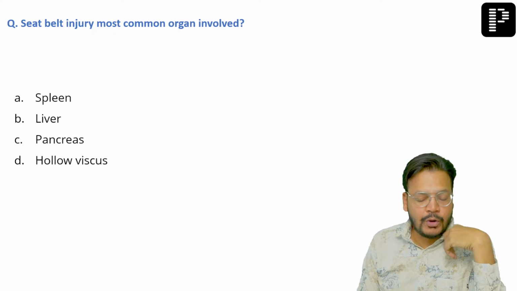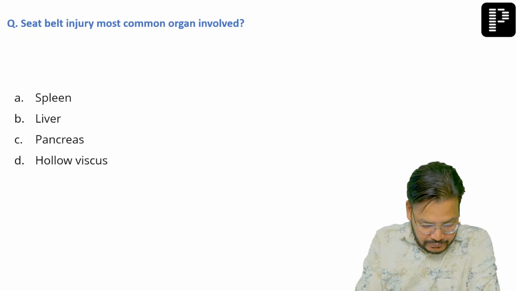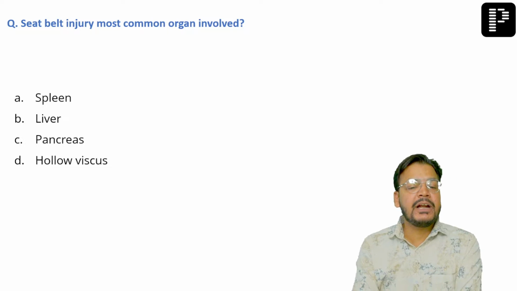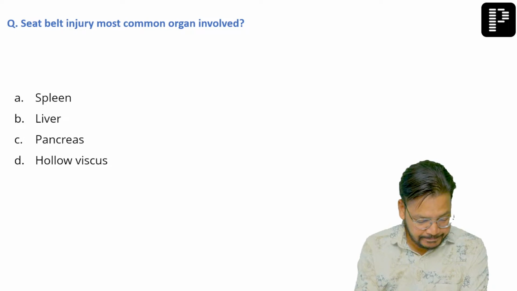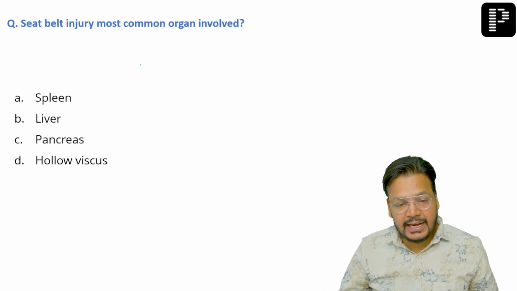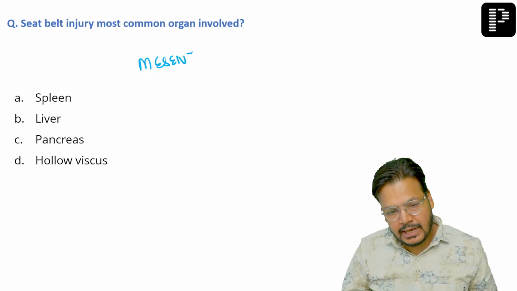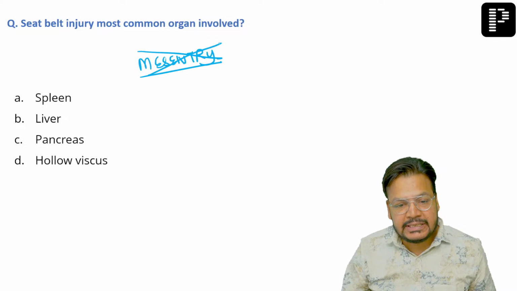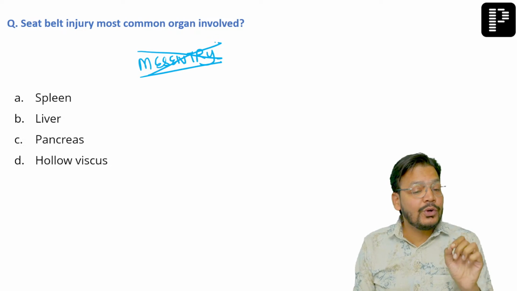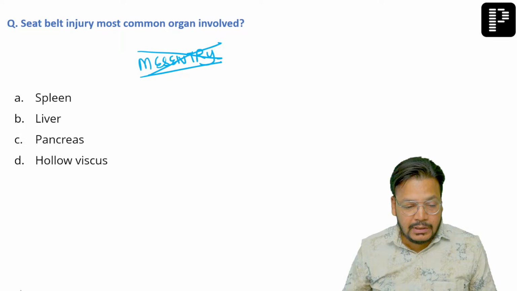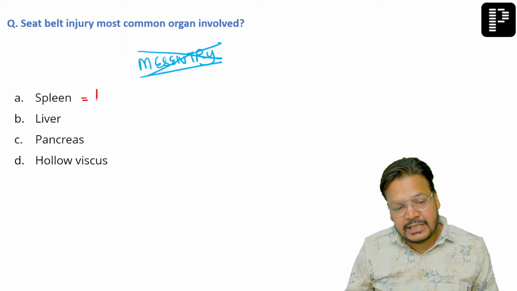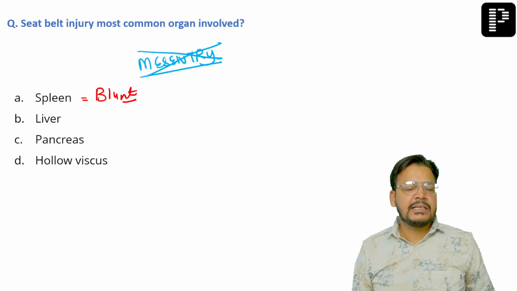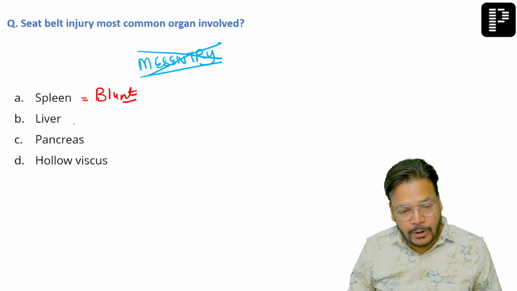Seatbelt injury, which is the most common organ involved? Anyone? What is the correct? Seatbelt injury, what is the most common organ involved? Now, here mesentery is not given in option. If mesentery is not given in option, please don't go for sir. आप गलती कर दो. You are doing a wrong thing. Spleen is the best organ for blunt trauma. Even if the option is liver and spleen.